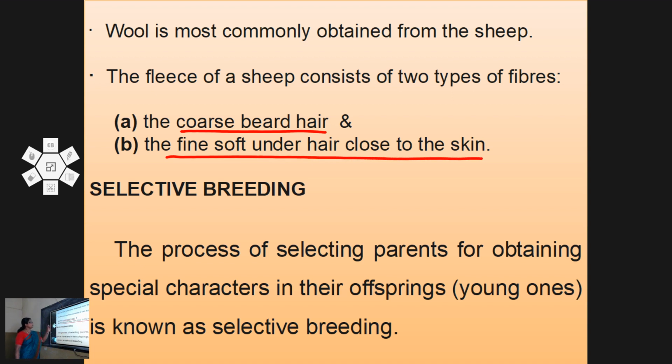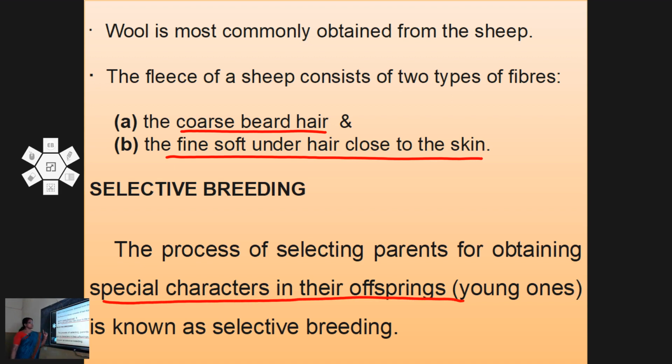Some breeds of sheep have only this fine soft under hair close to the skin. This fine soft hair is used to make wool. Such animals are produced by selective breeding. What is selective breeding? The process of selecting parents for obtaining special characters in their offsprings or young ones is known as selective breeding.